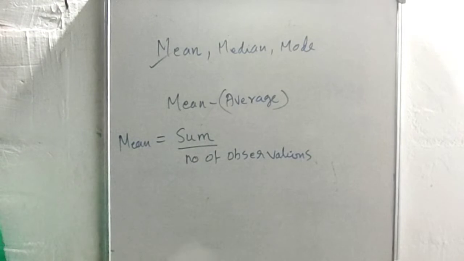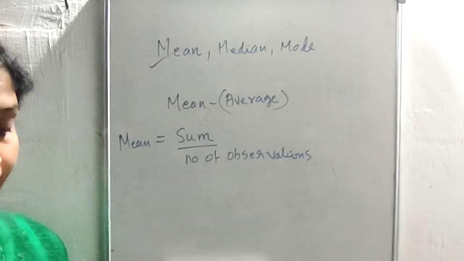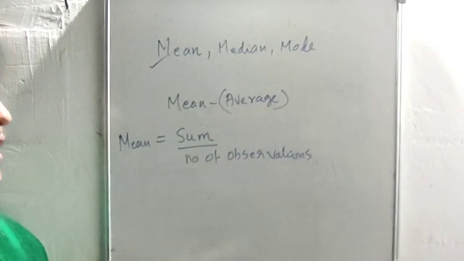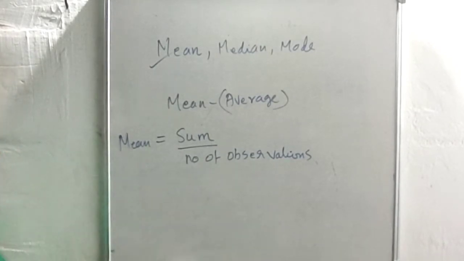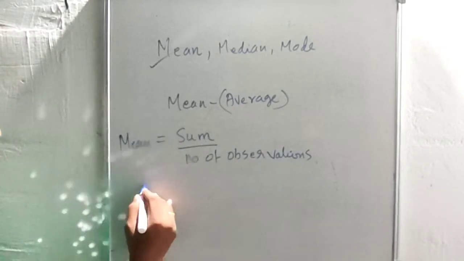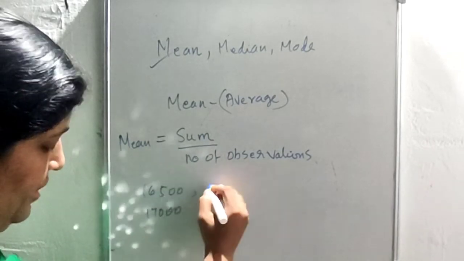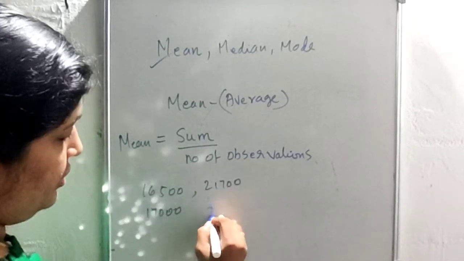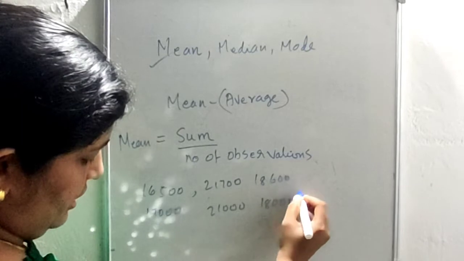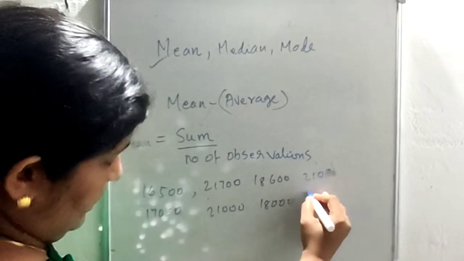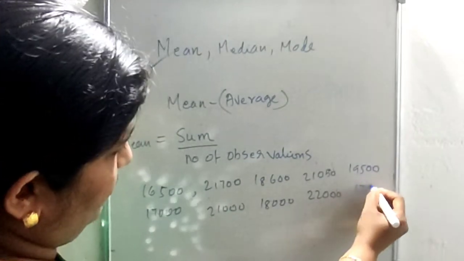So this chapter starts with the monthly income of 10 households in a neighborhood. Here we have the values: 16,500, 17,000, then 21,700, 21,000, 18,600, 18,000, and 21,050, then 22,000, then 19,500 and 17,500.